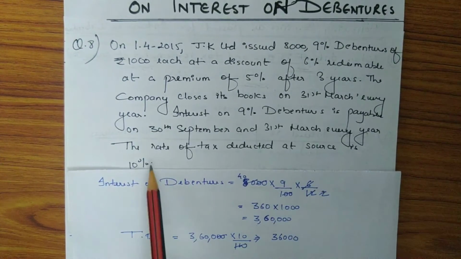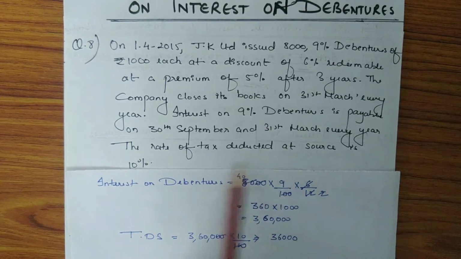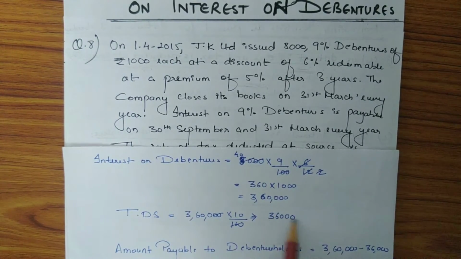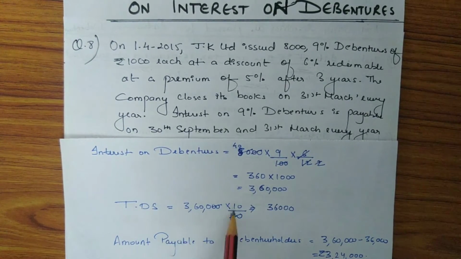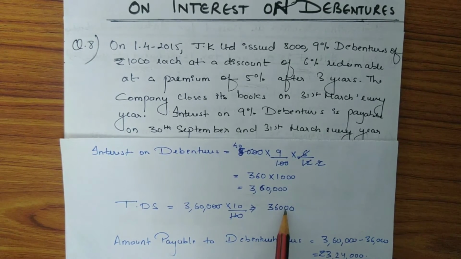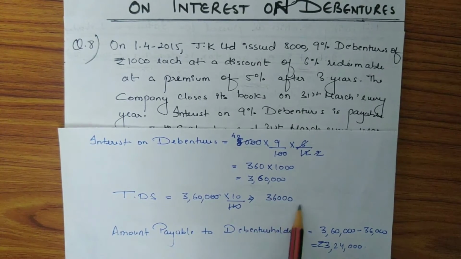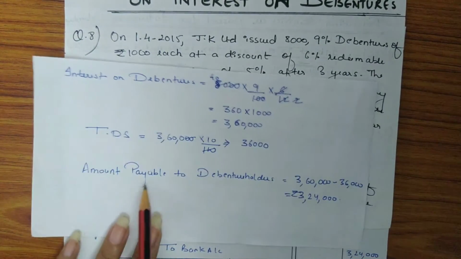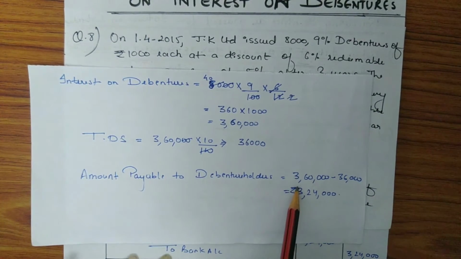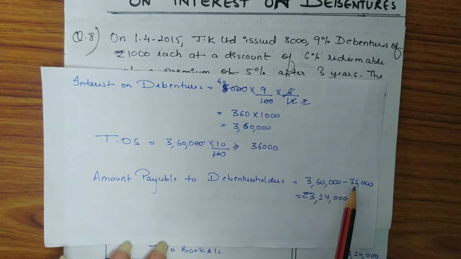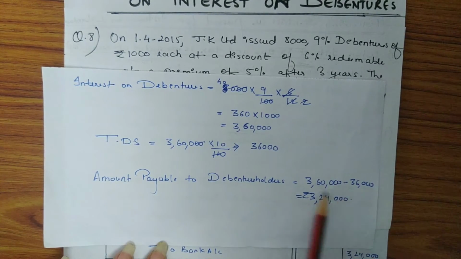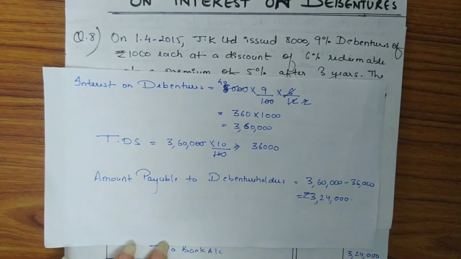But in the question it is given that the rate of tax deducted at source is 10%. So we will deduct 10% from this amount. So TDS is 10%, that means 10% of 3,60,000 will be 36,000. So 36,000 is the amount which will be paid to the government as TDS. So the amount payable to debenture holders will be 3,60,000, which is the gross amount of interest, minus 36,000, which is TDS. That means 3,24,000 will be the amount payable to debenture holders.